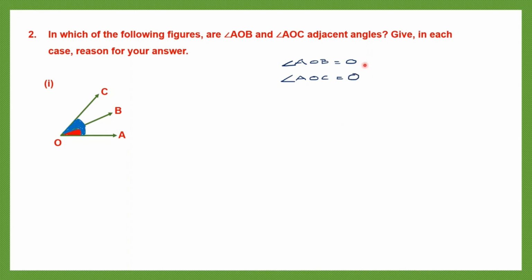They share one vertex. So that means according to the properties of adjacent angles, one property is correct. That means they share a common vertex. Next thing is they share a common arm.